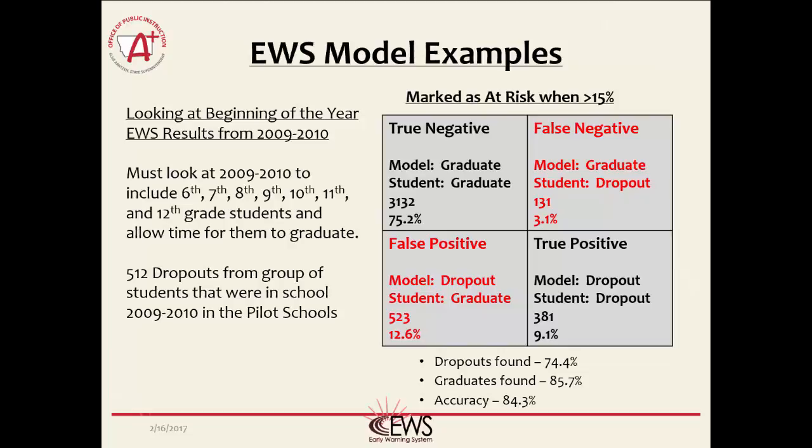One is that, as the data the OPI has found, schools have gotten much better at collecting accurate data since 2010. But the main reason is that these results are based on one snapshot, one result in time before the school year started in 2009. So for the 6th grade students, you're using that one result for the rest of their schooling until they graduate. In using the EWS in actual practice, you would have many results, even over each year. This allows the model to update depending on how the student is doing and track them over time.